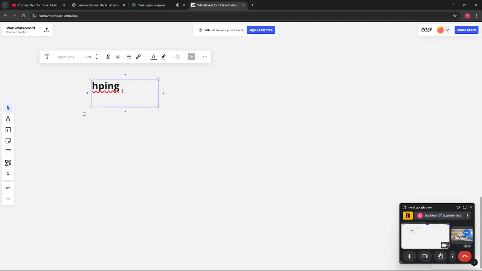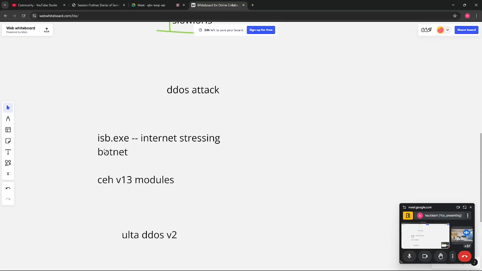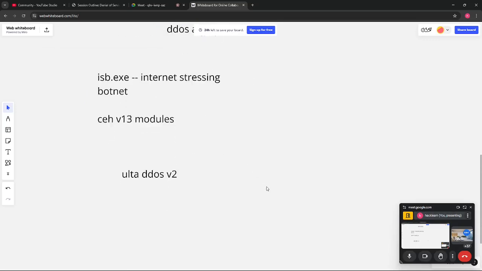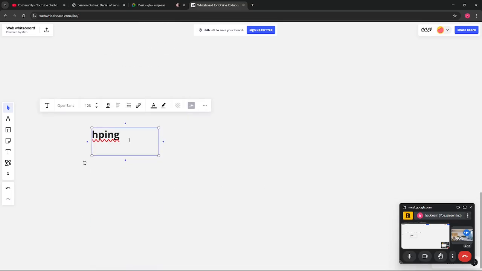So HPing, when you compare it with ISB.exe, which is basically a GUI based tool, HPing is a complete command line packet crafting tool, and basically used for network security auditing and testing also. And if the tool is for testing, it means it's for a genuine purpose. But if you are a malicious one, you will be using this for malicious purposes also.